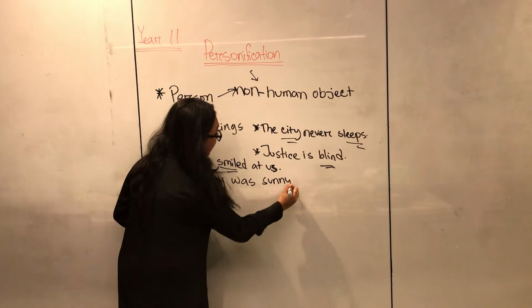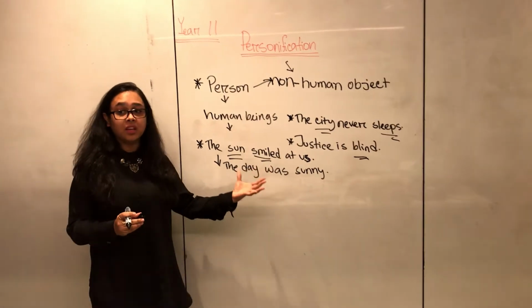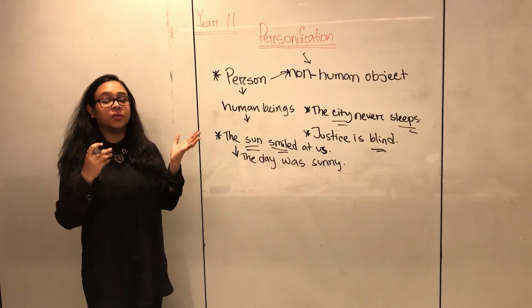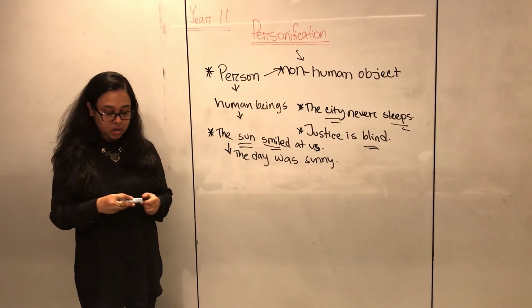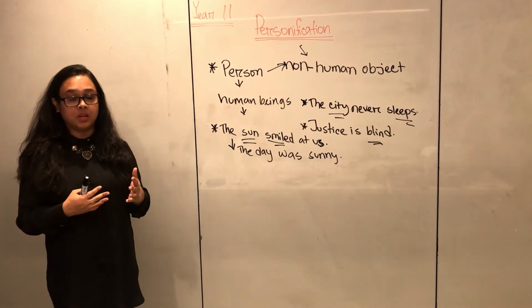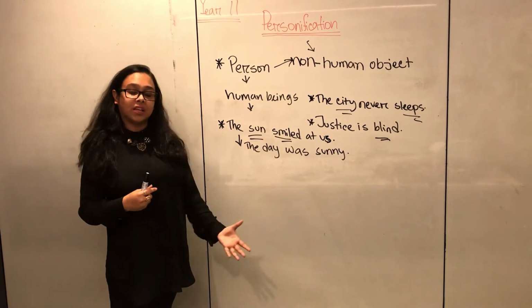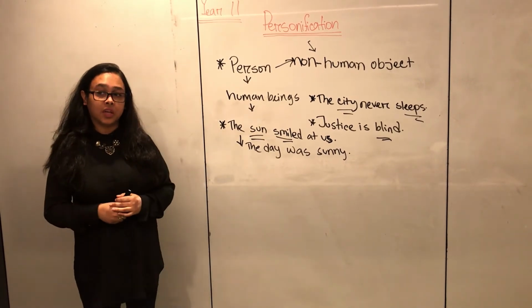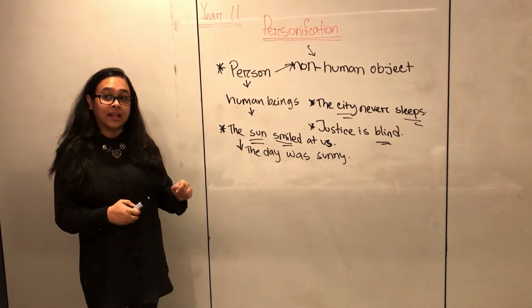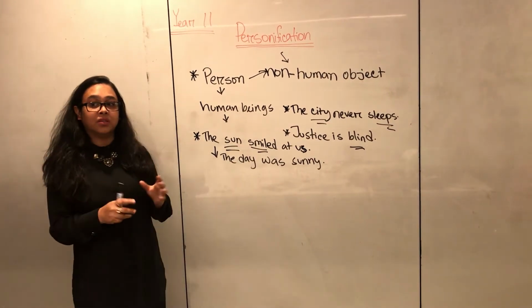And we can also say we actually enjoyed that sun ray, because smiling is a positive thing. So yeah, the day was sunny and we enjoyed that day very much. So that's the basic idea of personification, that when we give a non-human object a human-like characteristic, that is called personification.